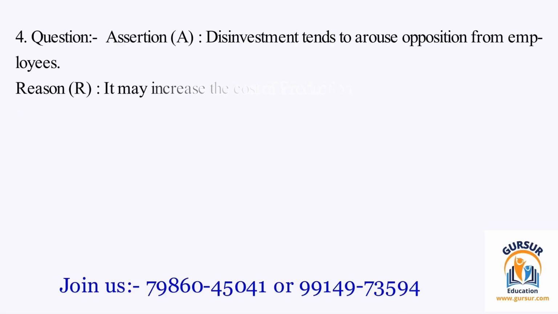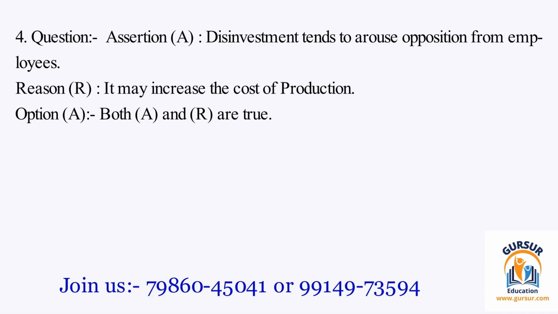Question number 4. Assertion A: Disinvestment tends to arouse opposition from employees. Reason R: It may increase the cost of production. The option A is both A and R are true. The option B is A is true, but R is false.